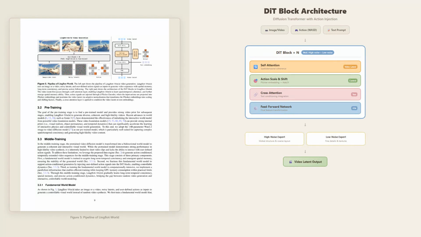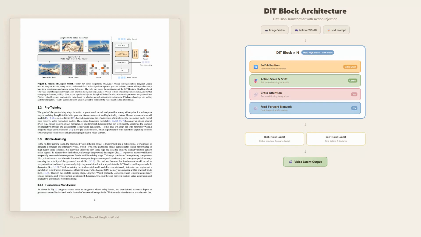First is self-attention, which maintains spatio-temporal coherence by letting different parts of the video attend to each other across space and time. Second is the action injection layer. This is where user inputs get incorporated through scale and shift operations. The action signals are encoded as Plücker embeddings and injected via adaptive layer normalization, or AdaLN. This modulates the features without disrupting what the model has already learned.